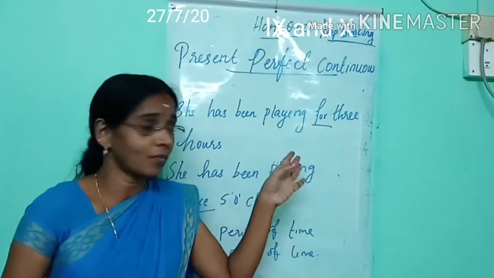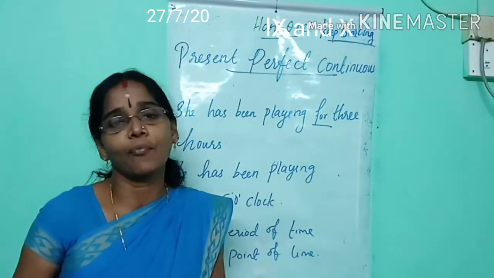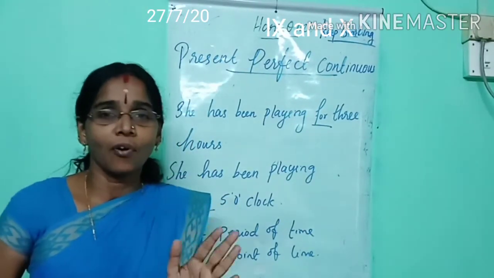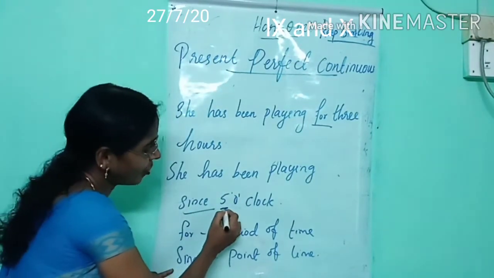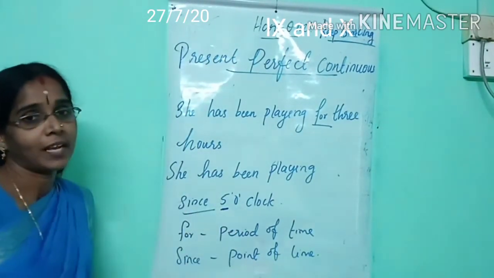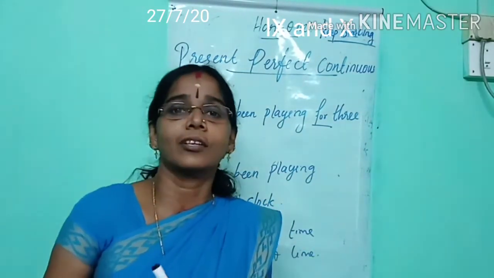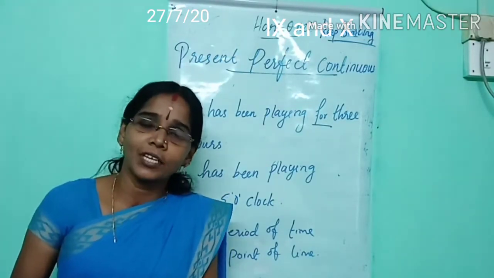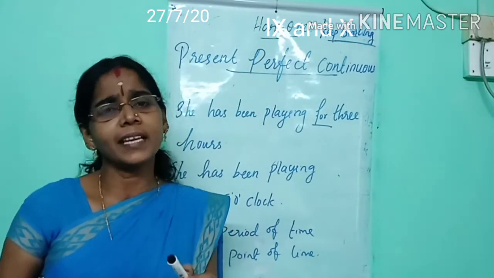Here, for means a period of time. For indicates the period of time and since indicates the point of time. This one is the point of time. Then you should remember that the words for and since are used very often with this tense form. I think it's clear for you.